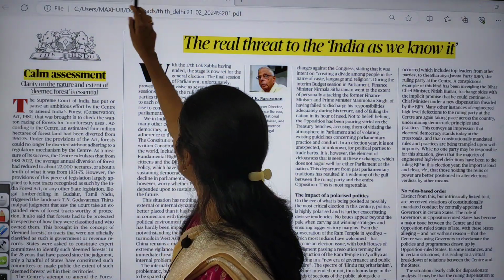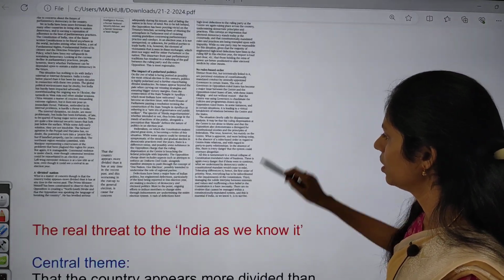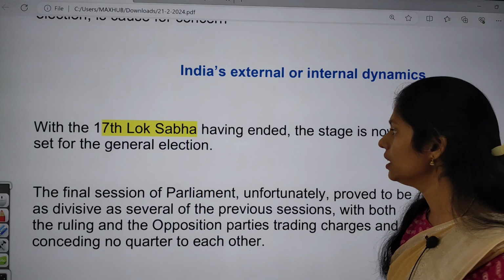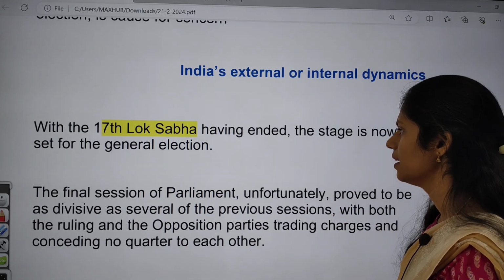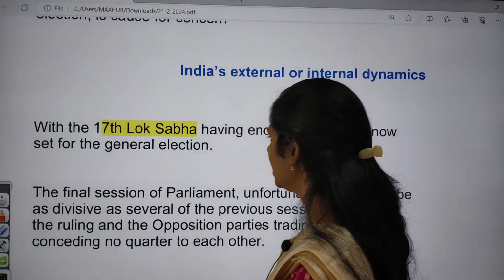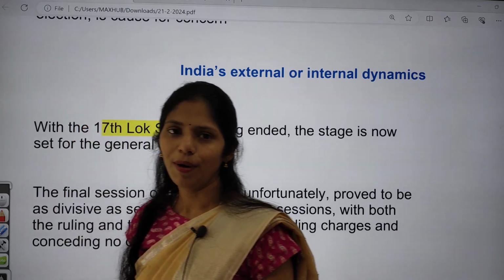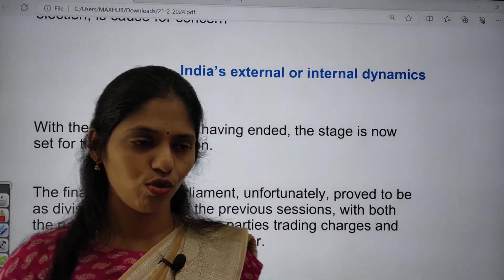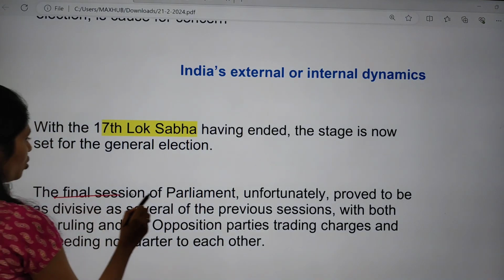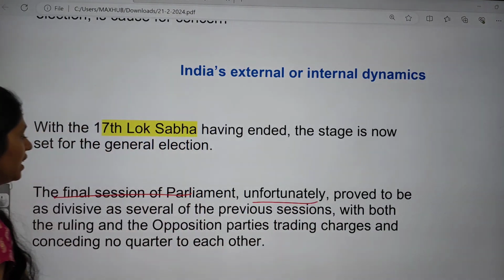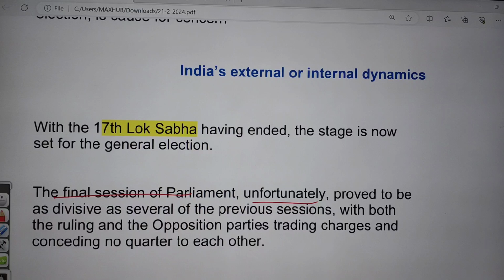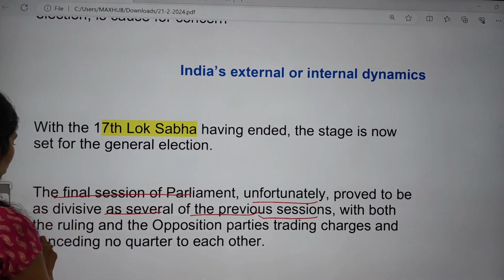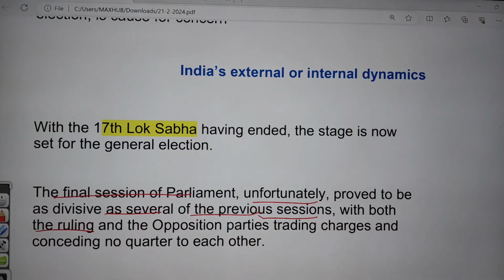And now let us go back to this notes page and try to understand this topic. The 17th Lok Sabha is going to end, and we have a very important challenge, that is, we have to conduct general elections in 2024. The final session of Parliament unfortunately proved to be a dud, as several previous sessions did, with both the ruling party and opposition parties trading charges.